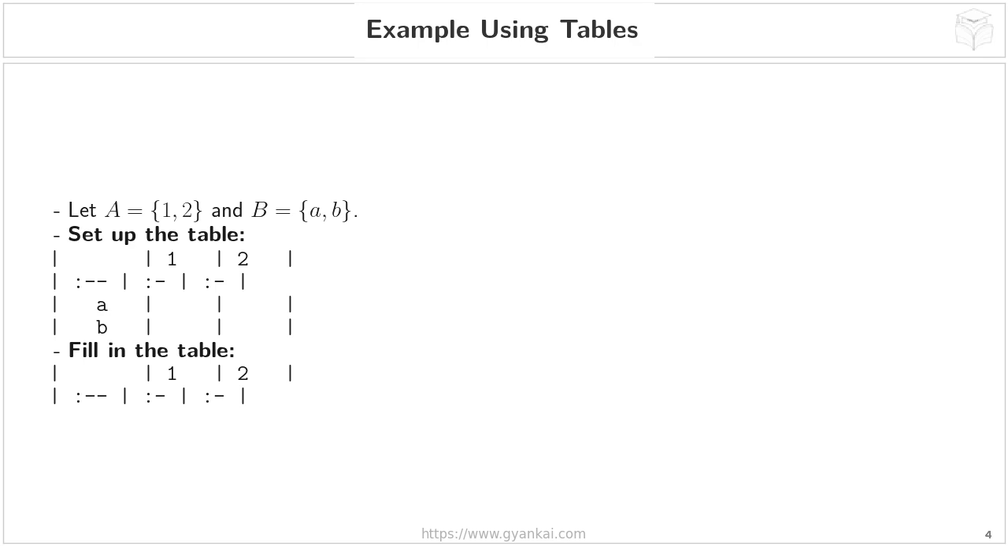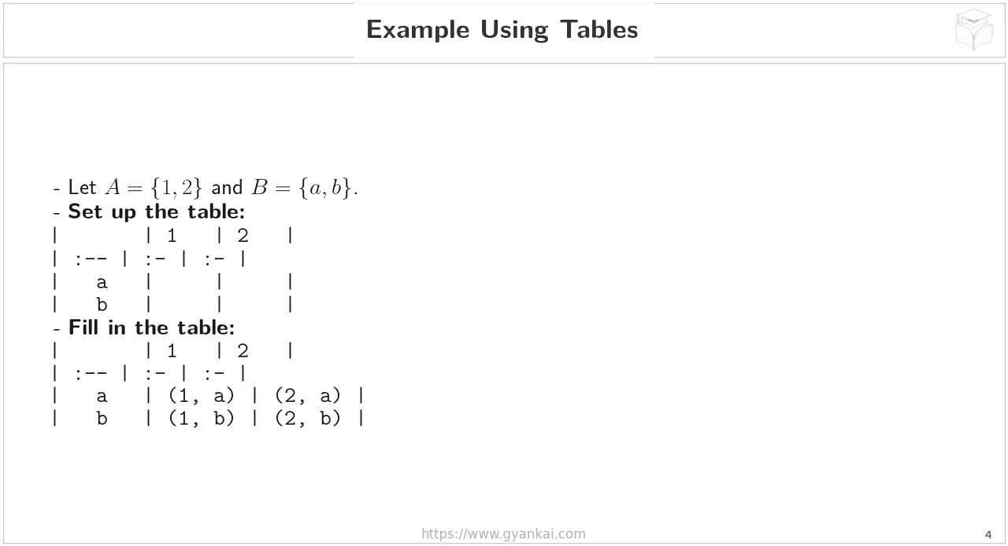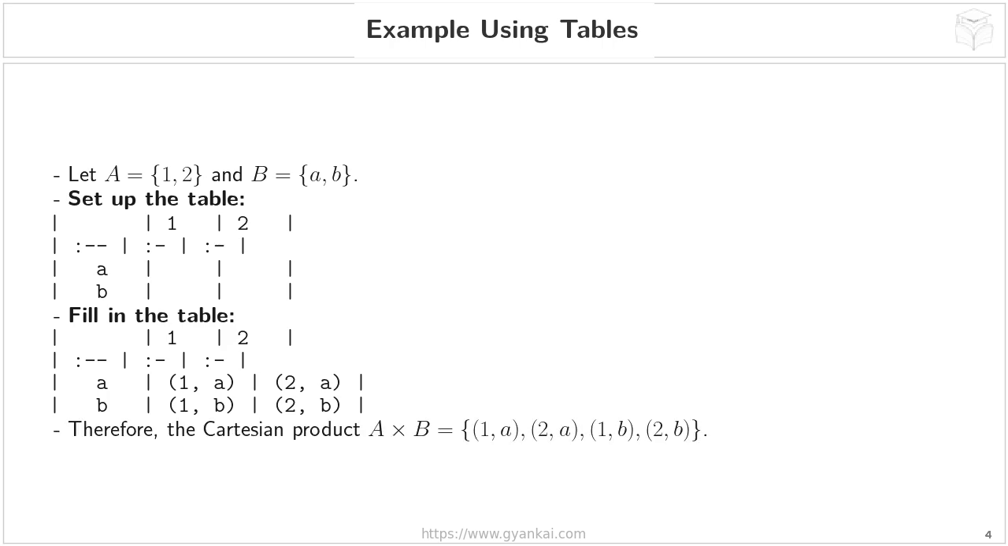In the second column of the first row, we have A and 2, which gives us the ordered pair 2A. Moving to the second row, in the first column, we have B and 1, giving us the ordered pair 1B, and finally, in the second row and second column, we have B and 2, which gives us the ordered pair 2B. Therefore, the Cartesian product of A and B, written as A cross B, is the set containing all these ordered pairs: 1A, 2A, 1B, and 2B.